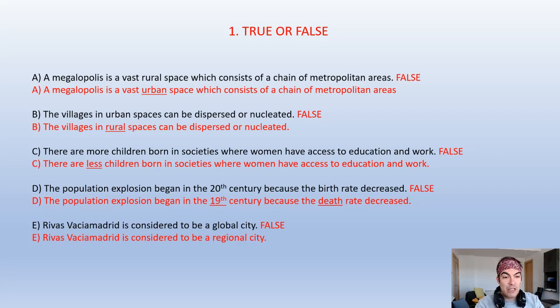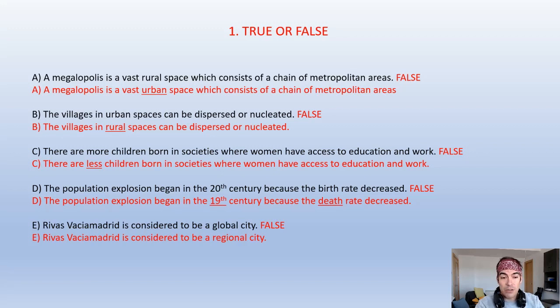The second one is: the villages in urban spaces can be dispersed or nucleated. It's false because the villages can be dispersed or nucleated, but the villages are located in rural spaces and not in urban spaces. The third one is: there are more children born in societies where women have access to education and work.